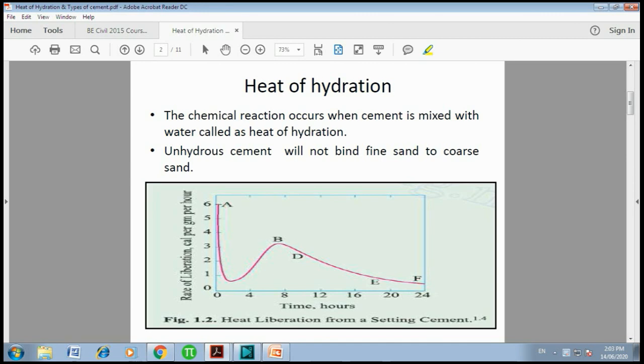Also, the rate of evolution is not constant, meaning the heat evolution is not at a constant rate. If we plot the graph of heat with respect to time, we will find that initially the heat of hydration is very high, then it reduces, then again increases. Likewise it is not at a constant rate. Okay, the pictorial representation is shown in the graph.